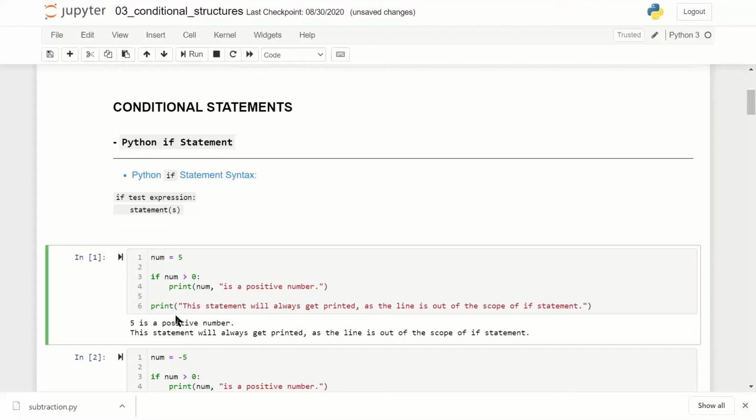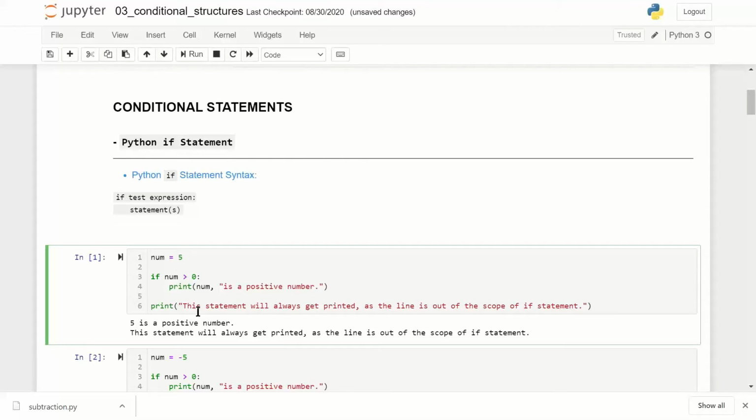So if I run control enter, num equal to 5 got declared and num is greater than 0, so the print statement gets executed. This statement will always get printed as the line is out of the scope of if, because you see the indentation is not there.